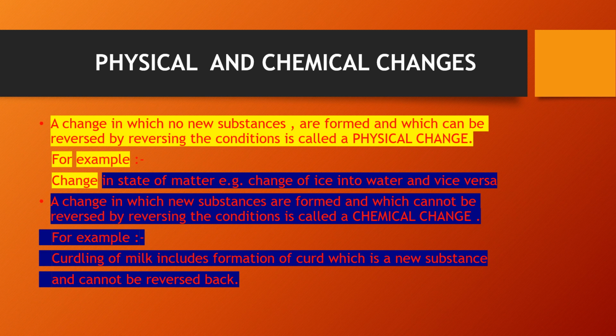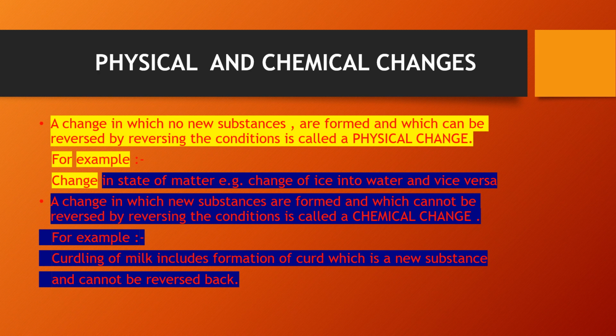Now we will learn what are physical and chemical changes. A change in which no new substances are formed and which can be reversed by reversing the conditions is called a physical change. I repeat the definition.